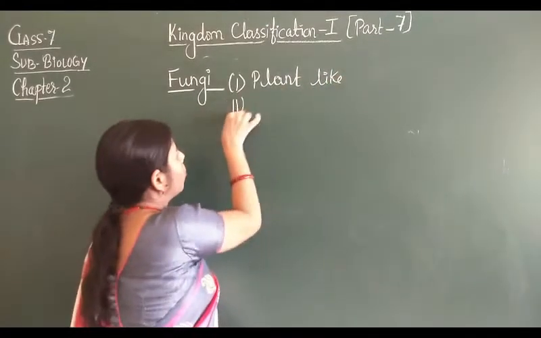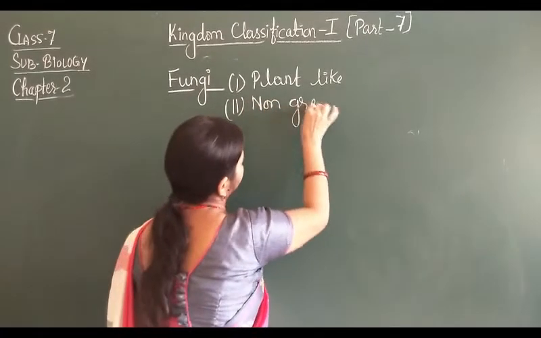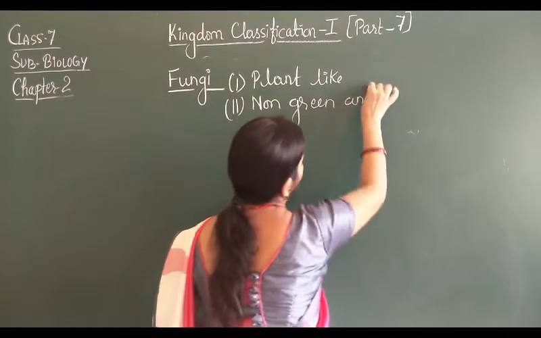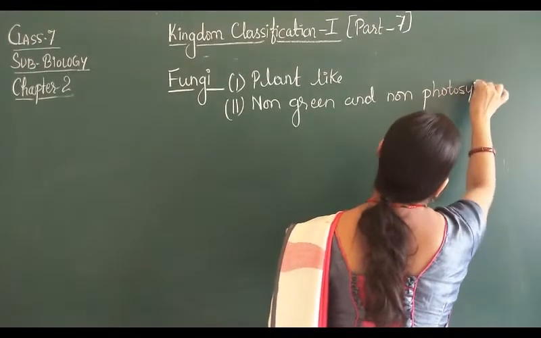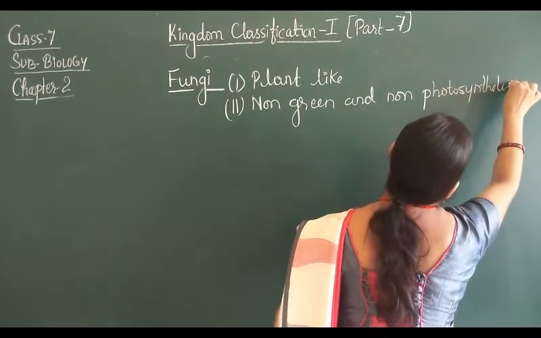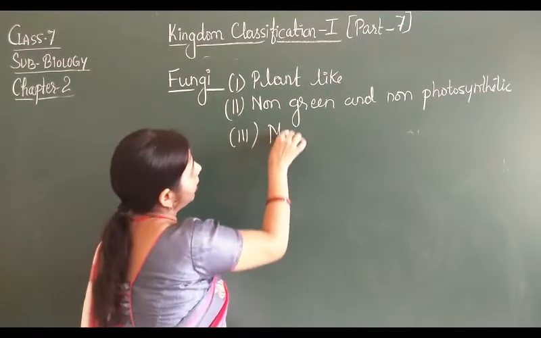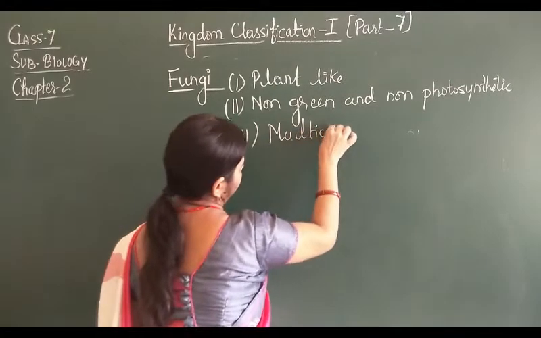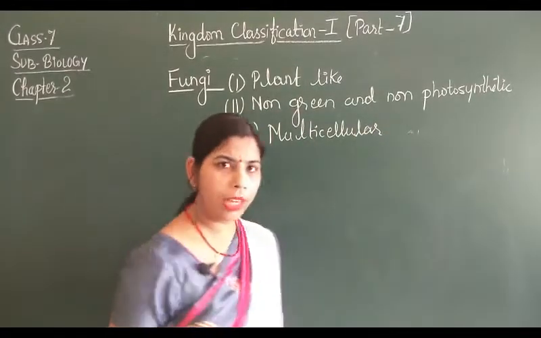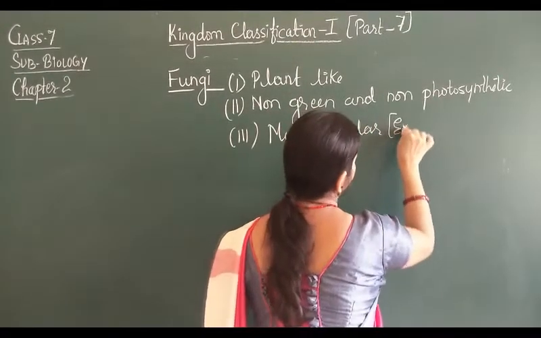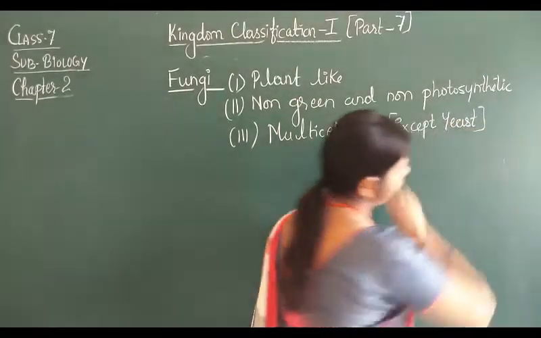Second most important characteristic, they are non-green and non-photosynthetic. Third characteristic, they are multicellular. All the fungus are multicellular except, there is one exception here, except yeast. Yeast is a unicellular fungus.